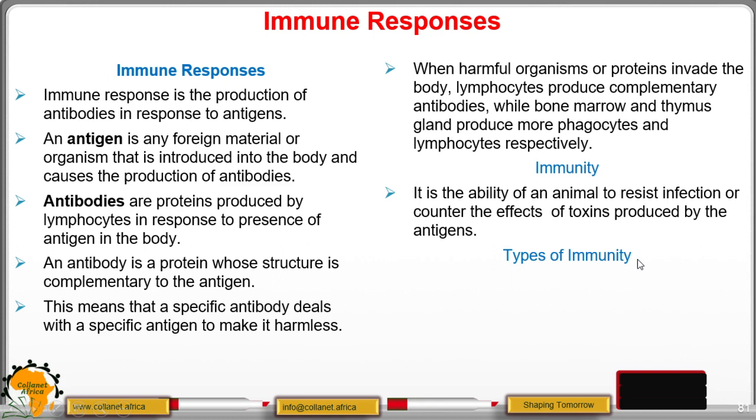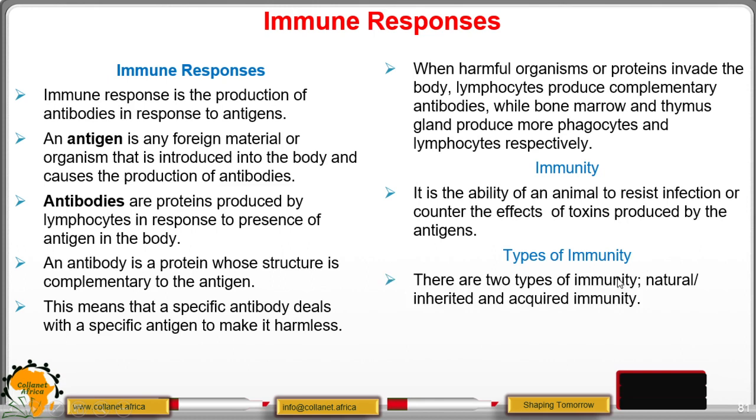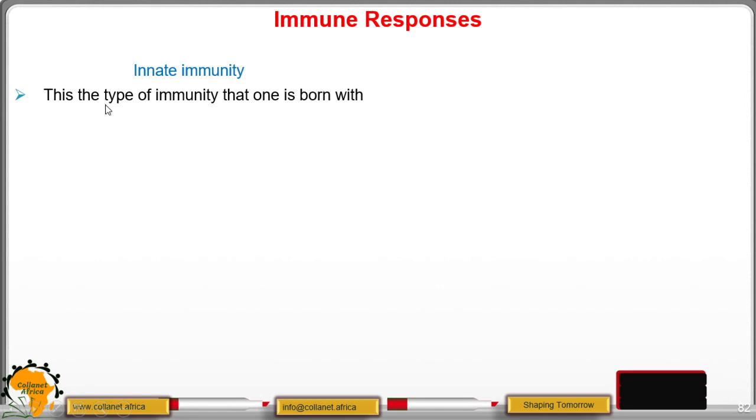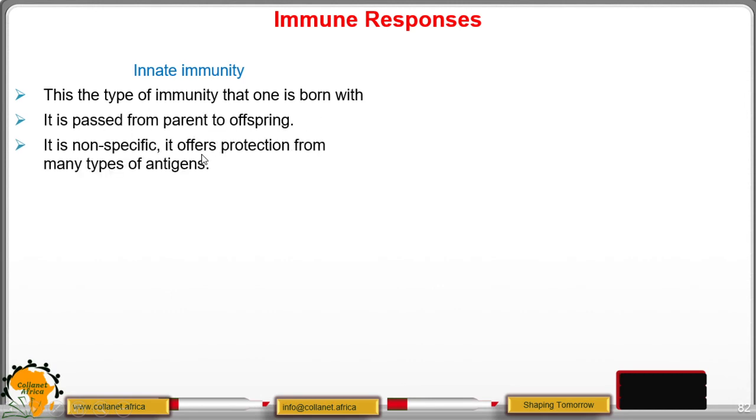Let us look at types of immunity. There are two types of immunity: natural, which is also called inherited immunity, and the other one is acquired immunity. This natural immunity is also called innate immunity. Innate immunity is the one which we are born with, and it is passed from parent to offspring. It is also non-specific. It offers protection from any type of antigens.